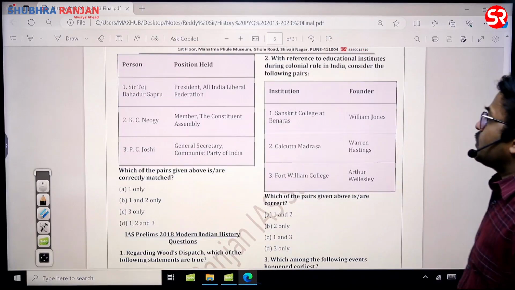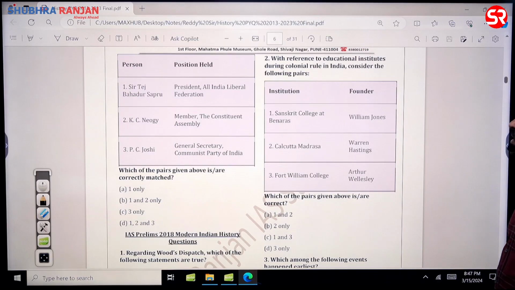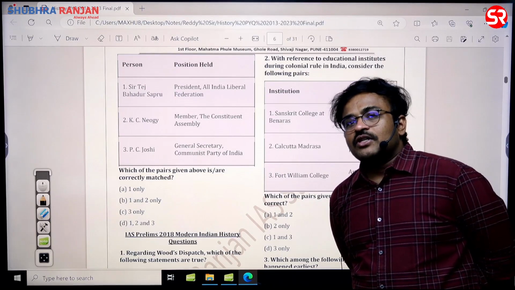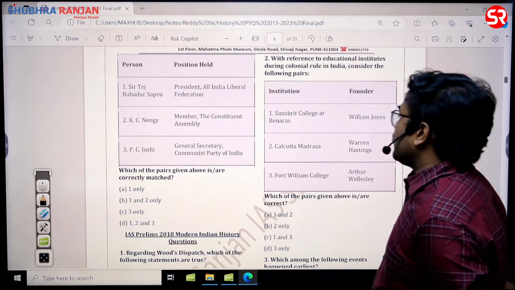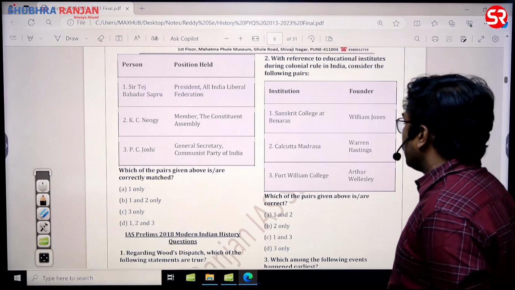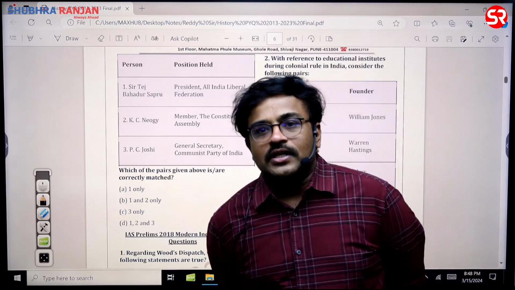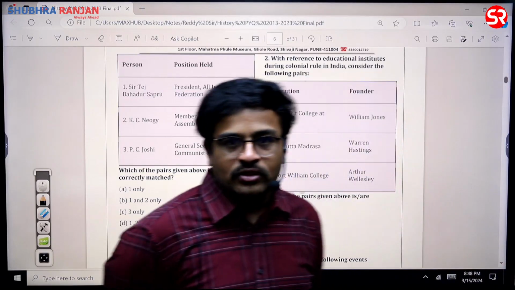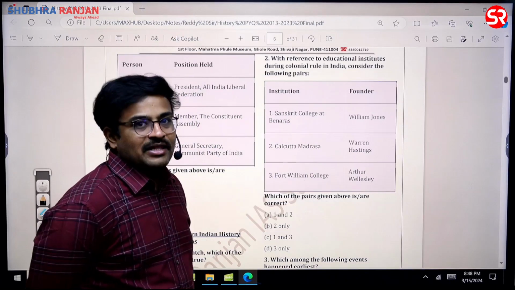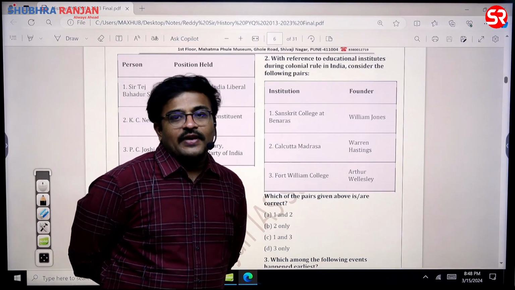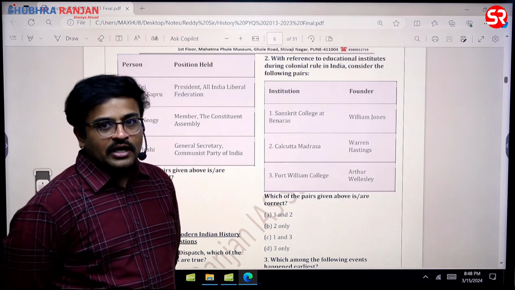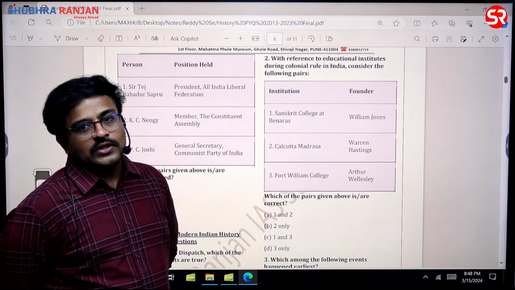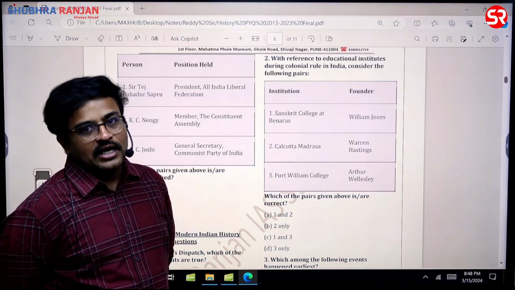Then see the next question. With reference to the educational institutions during colonial rule in India, Sanskrit College at Banaras was established by Jonathan Duncan, sir. William Jones established the Asiatic Society of Bengal. Then the second statement, Calcutta Madrasa, Warren Hastings, is correct. Fort William College was in fact established by Lord Wellesley, but not Arthur Wellesley. Arthur Wellesley is the brother of Lord Wellesley. He played a very important role in defeating Tipu Sultan in India, and also in defeating Napoleon Bonaparte, and he later became a Prime Minister of Great Britain.